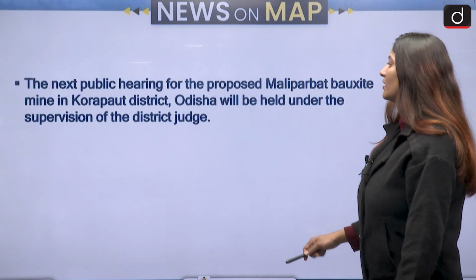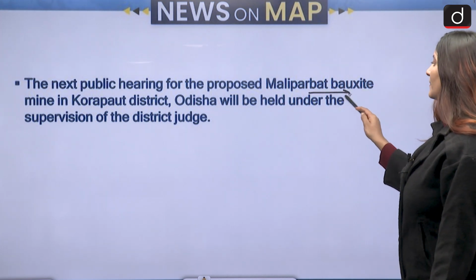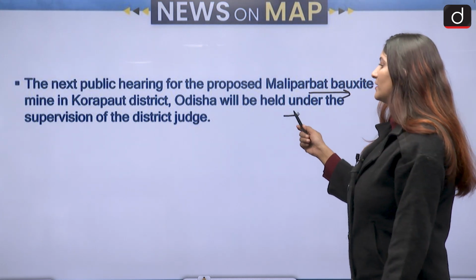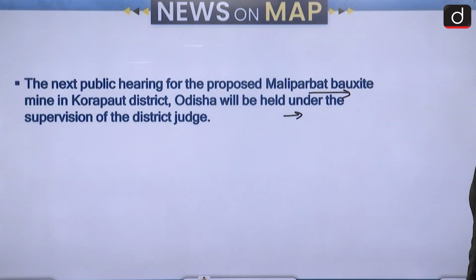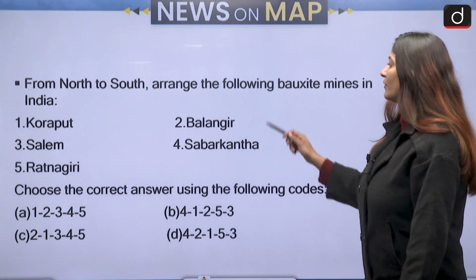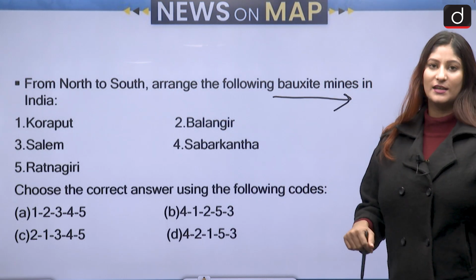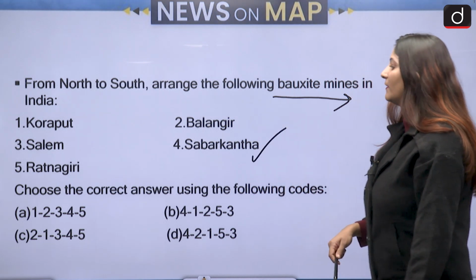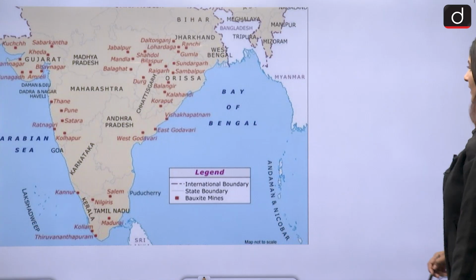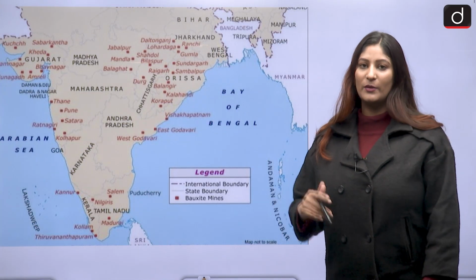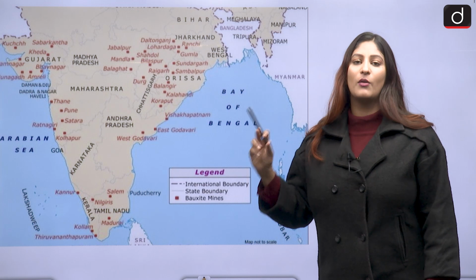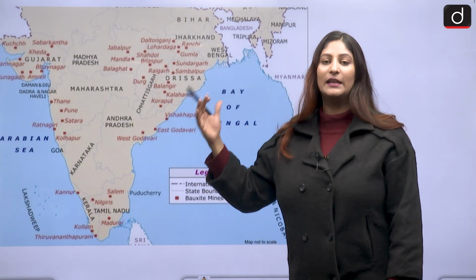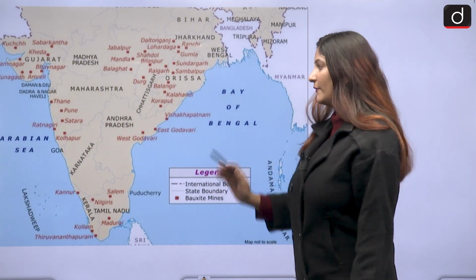The next public hearing for the proposed Mali Parbat bauxite mine in Koraput district, Odisha, will be held under the supervision of the district judge. So from north to south, we have to arrange the following bauxite mines in India: Koraput, Balangir, Salem, Sabarkantha, Ratnagiri. So one thing that I would like to tell you over here, this is an old map because this is the only map that had the bauxite mines in place. So please excuse that. Apart from that, the information that is studied over here is definitely correct.